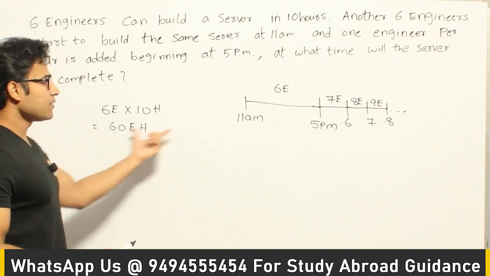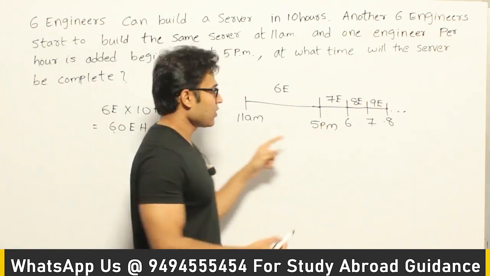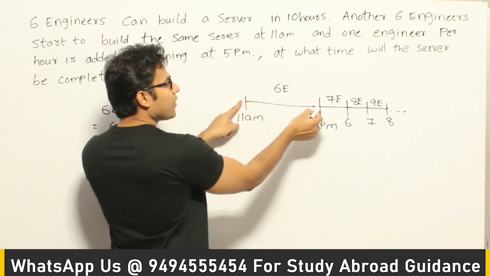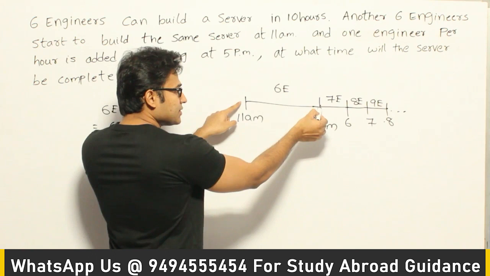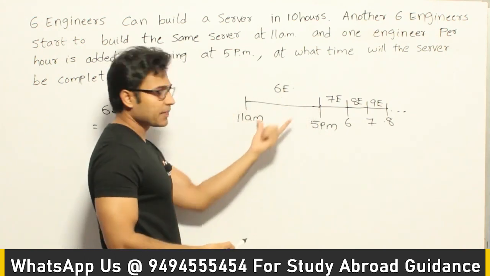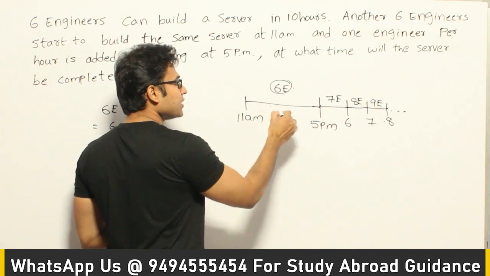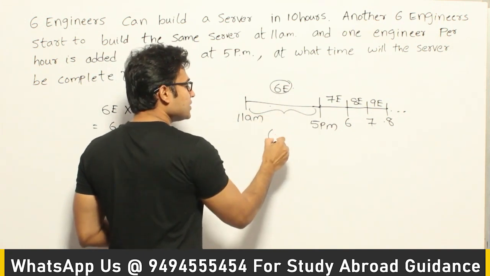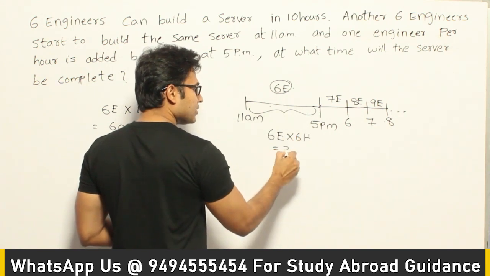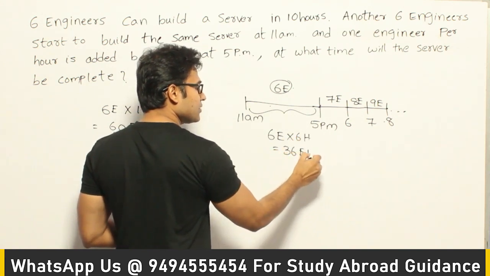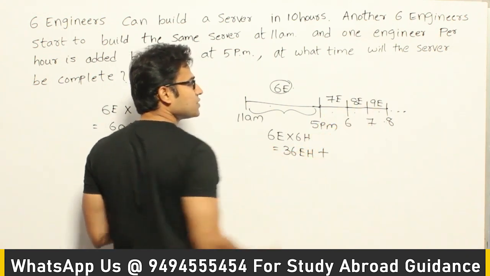Now we have to equate the efforts. Now let's see what is the effort given by the other group. Now if they are working from 11 to 5, see, from 11 to 5 there are 6 hours, and in these 6 hours 6 engineers are working. Therefore the effort given by this group of 6 engineers during this period is going to be 6 into 6, which is nothing but 36 engineering hours, plus every 1 hour these efforts are added.